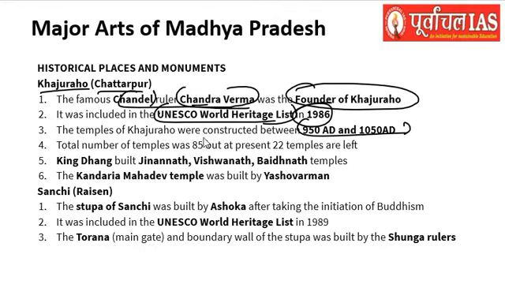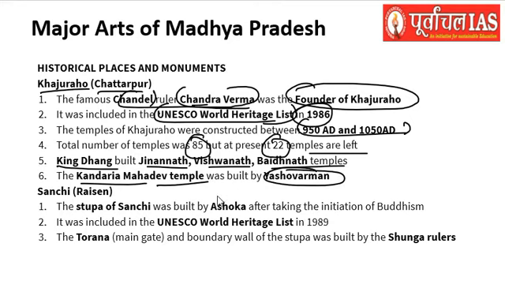The total number of temples here was 85, but at present only 22 temples are left. King Dhang built the Jinanath, Vishwanath, and Badhnath temples. The Kandariya Mahadev temple was built by Yashovarman. So these are facts that one needs to remember.